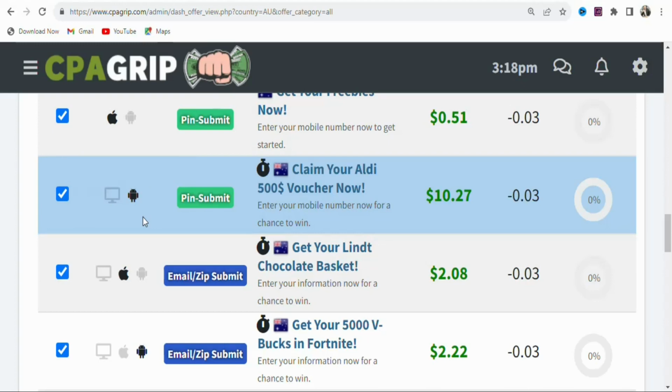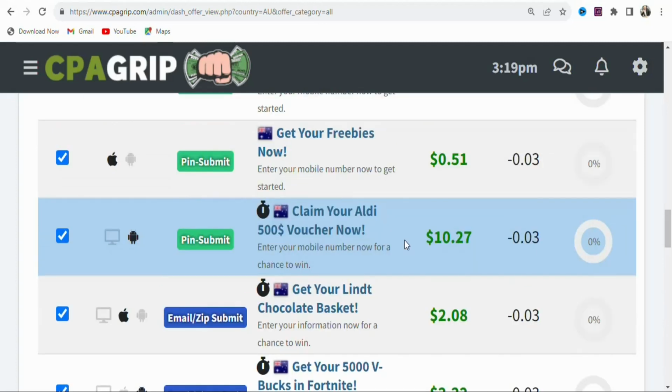So the people that you'll be targeting in Australia have to be using either an Android device or desktop so that they can qualify to win the offer and you are going to be paid. If you get people in Australia to click on your link and they are not using these devices, they are not qualified to win the Aldi $500 voucher, so you are not going to get paid. So what you have to do is target people who use Android devices and desktop.